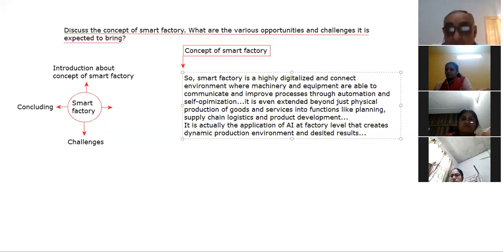So this is about the smart factory. Big data introduction, also handling huge amounts of data. Cloud computing is also there.